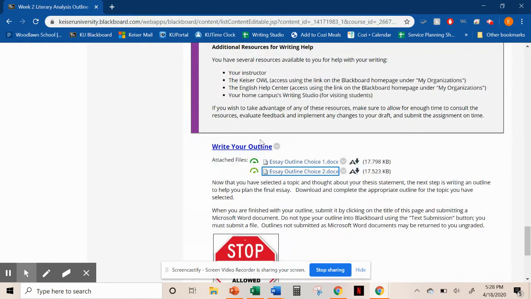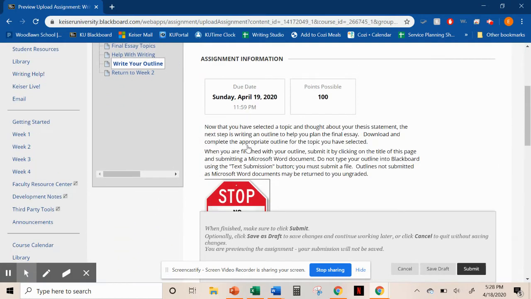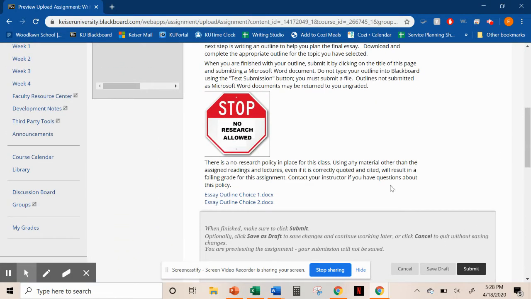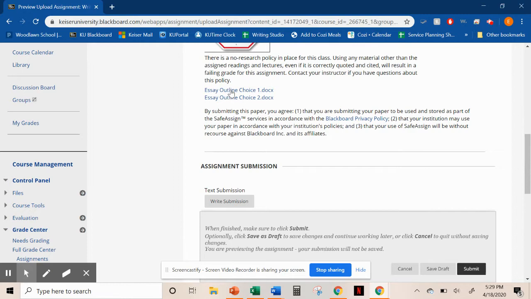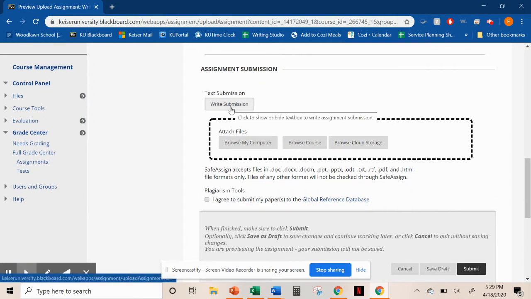here, right? We're going to click on Write Your Outline. Okay. You can also download it here. It's also in here. It's in a couple different places. You can also write it inside the text.